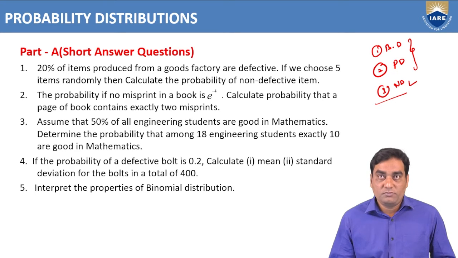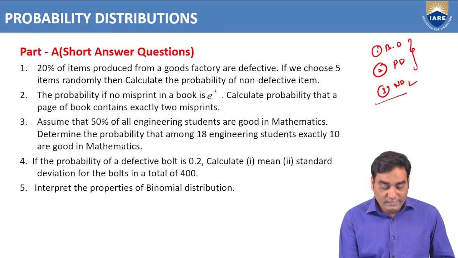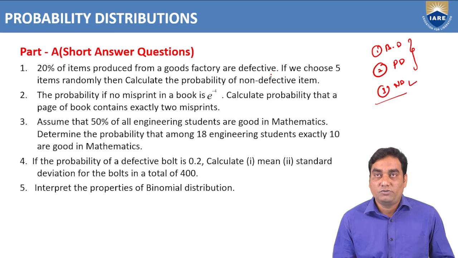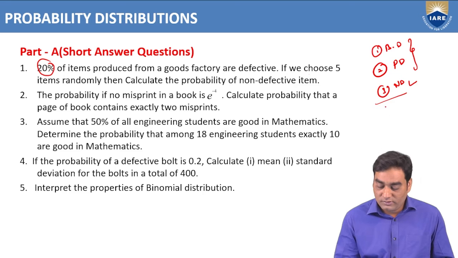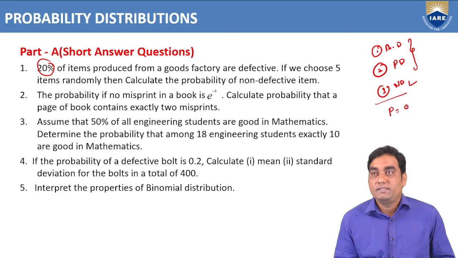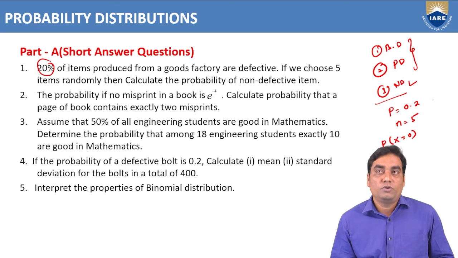Coming to the first problem in part A, 20% of items produced from a goods factory are defective. If we choose 5 items randomly, then calculate the probability that none is defective. That means 20% of items are defective, so the p value is given, which is 0.2. We choose 5 items, so the sample size is 5. Calculate the probability of x equal to 0, that means no defective items.